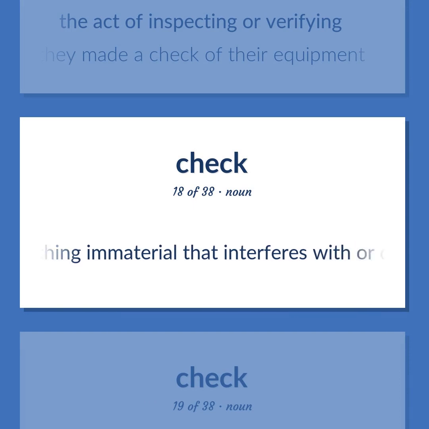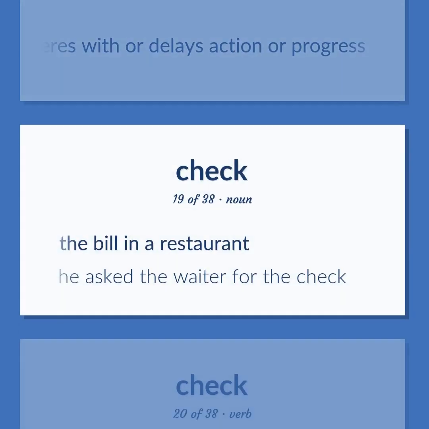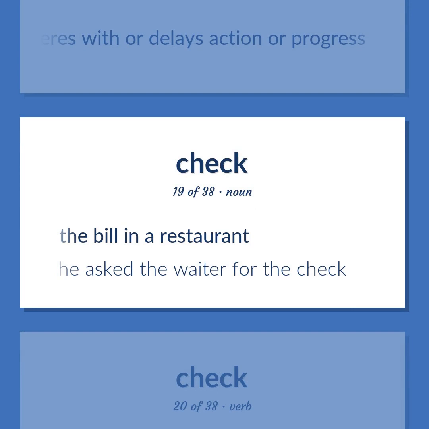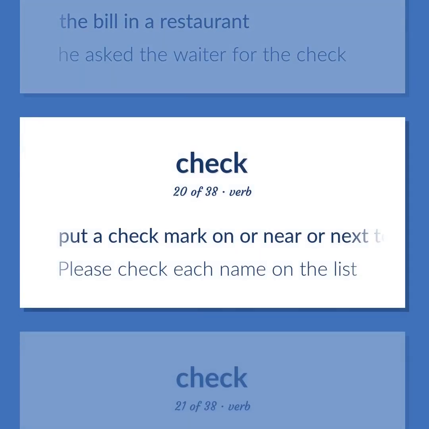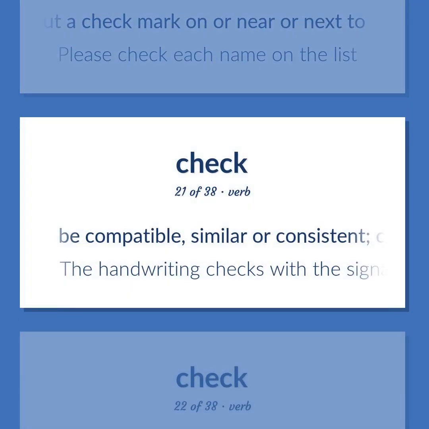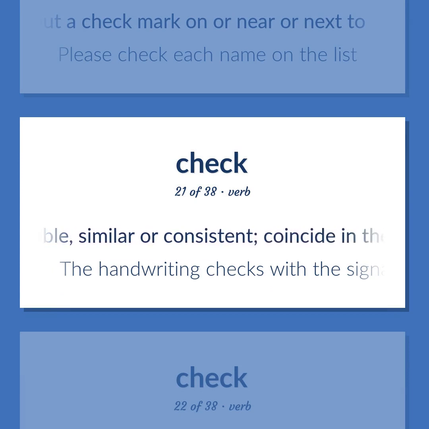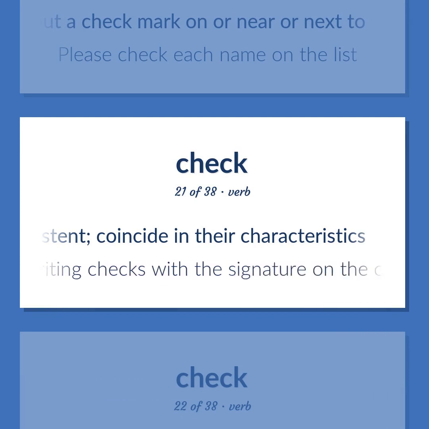Something immaterial that interferes with or delays action or progress. The bill in a restaurant. He asked the waiter for the check. Put a check mark on or near or next to. Please check each name on the list. Be compatible, similar or consistent. Coincide in their characteristics. The handwriting checks with the signature on the check.